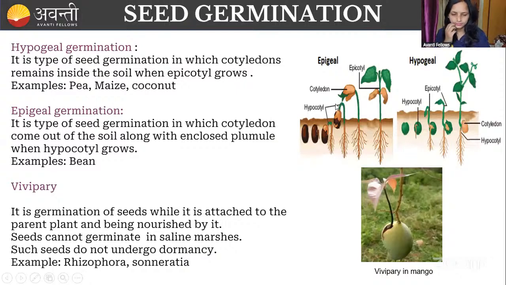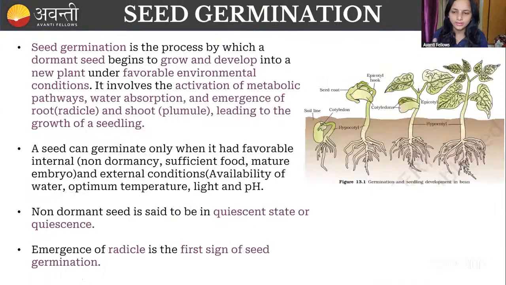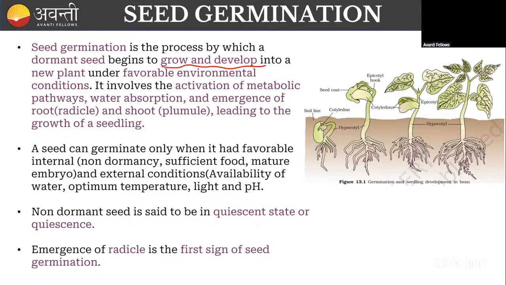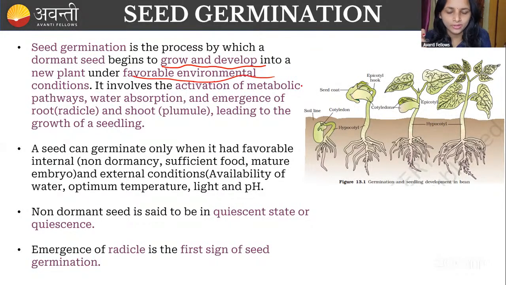Fine. Let us go to seed germination, guys. You all know that seed germination is a process by which a dormant seed begins to grow and develop into a new plant under favorable conditions. We require some favorable conditions for the growth of the plant, then only it is going to grow.